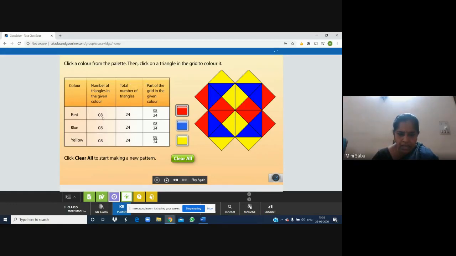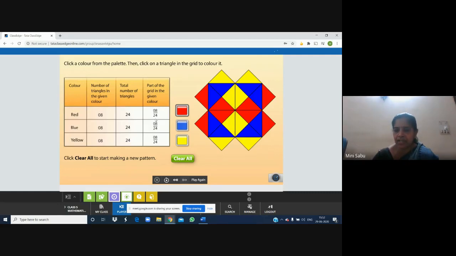In this table, see, here it was 0. Now the numbers have all changed. See, red. How many red triangles are there? 8. How many blue are there? 8. How many yellow are there? 8. Total number of triangles is 24.